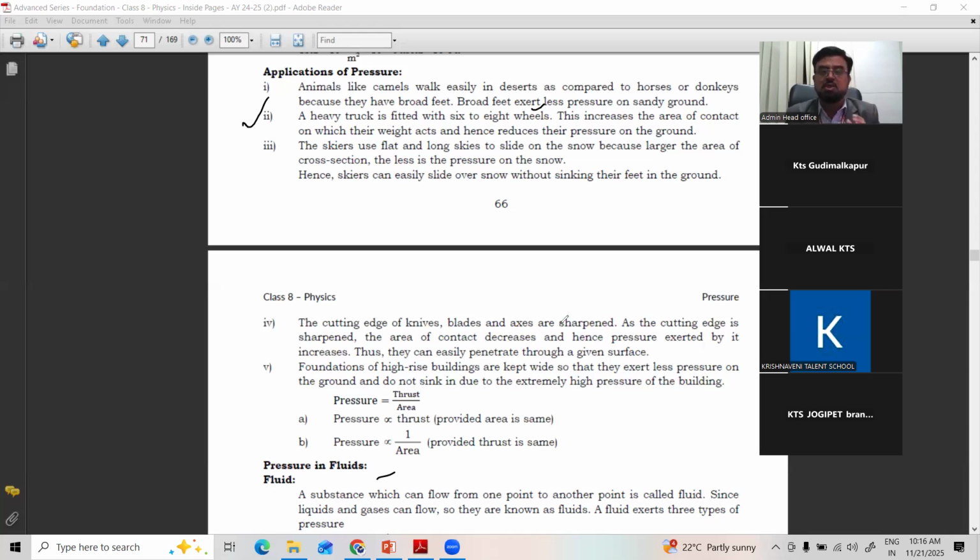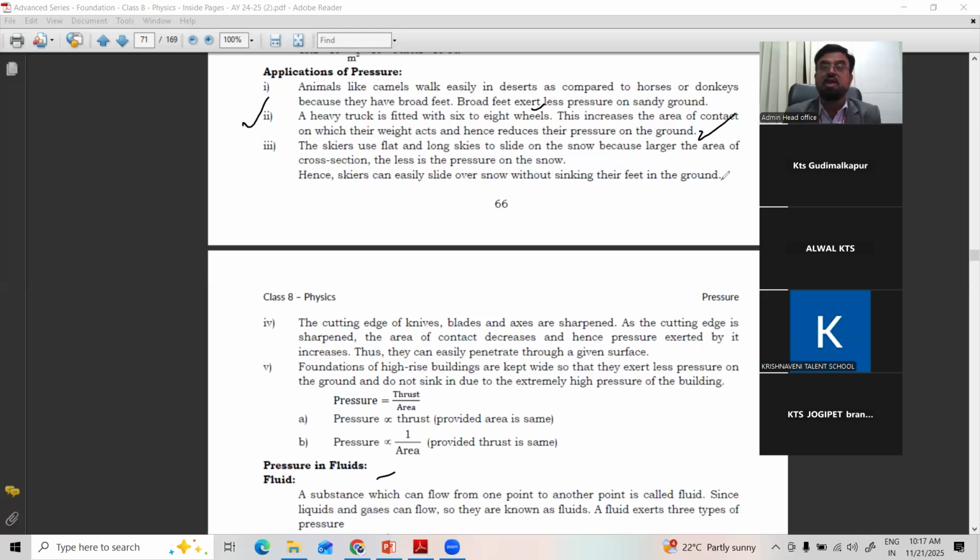Such vehicles will have so many tires, 8 or 10 wheels. Why? Because they want to distribute the force over more area. With more tires, there is more area, so it can move easily. This increases the area of contact on which their weight acts, and hence reduces the pressure on the ground.